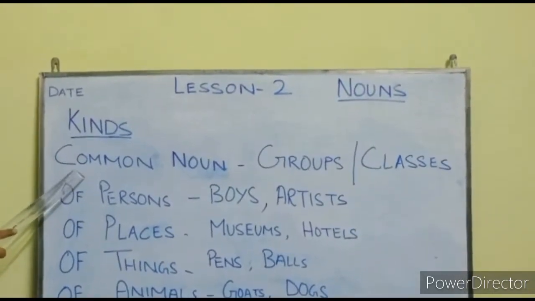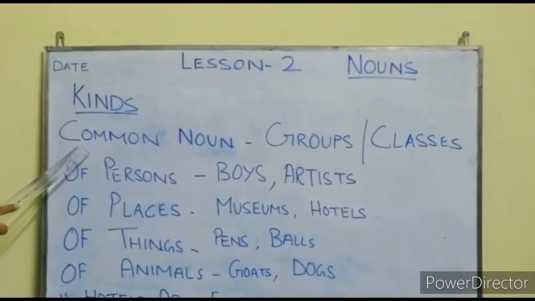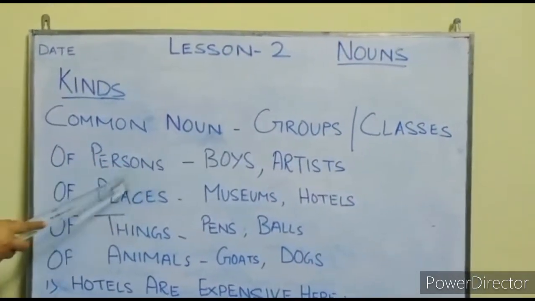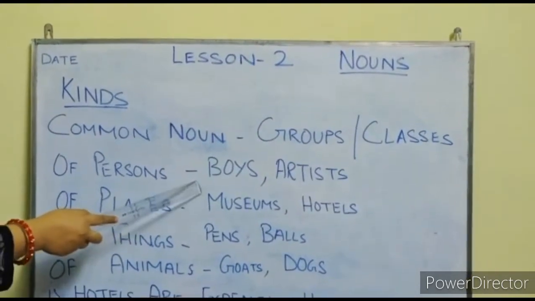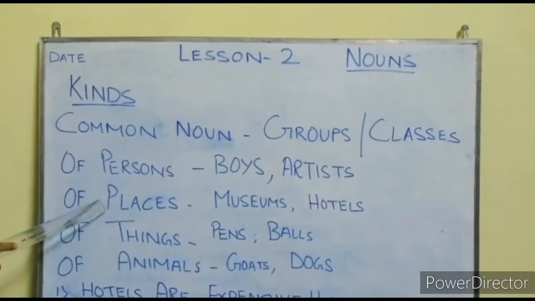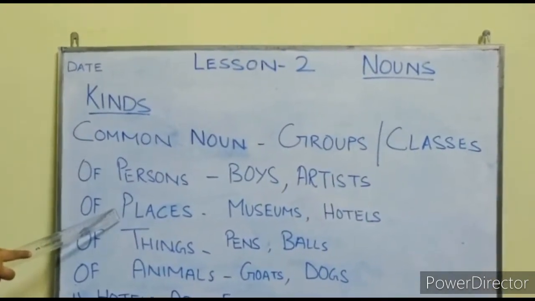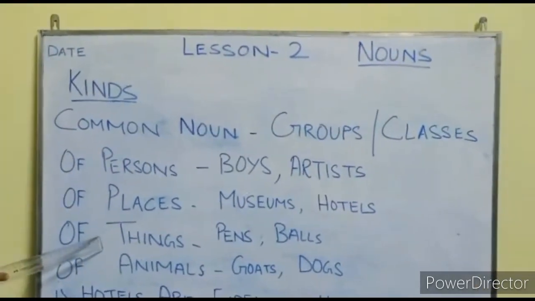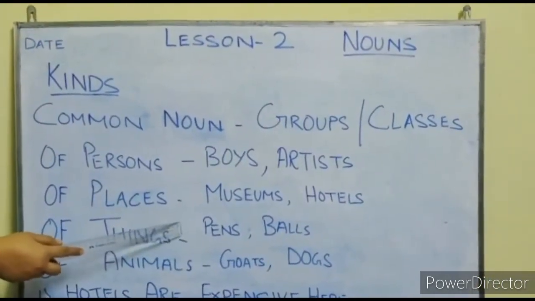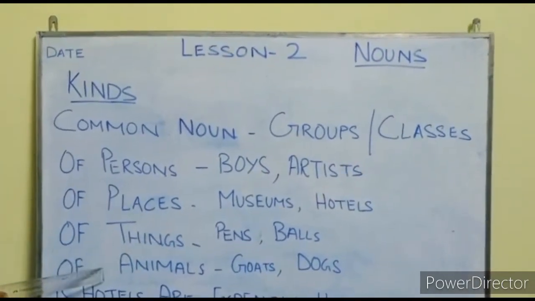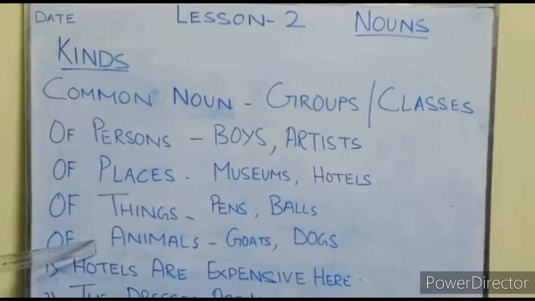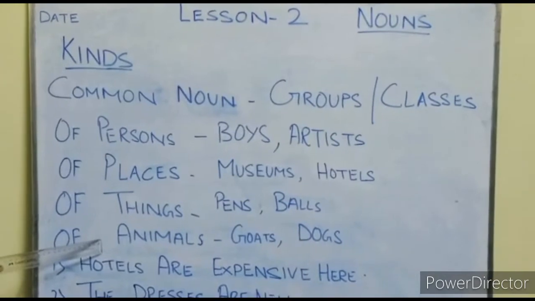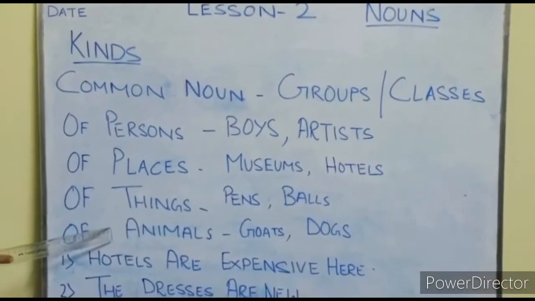Number 2, common noun. As we have already written, it refers to groups of persons. Now, group of persons means boys, girls, artists. Group of places means museums, hotels, restaurants, sea beaches. Group of things, pens, balls, books. Group of animals, goats, dogs, hens. Okay, so it refers to things, person, place or animal in a group, not anything in particular.